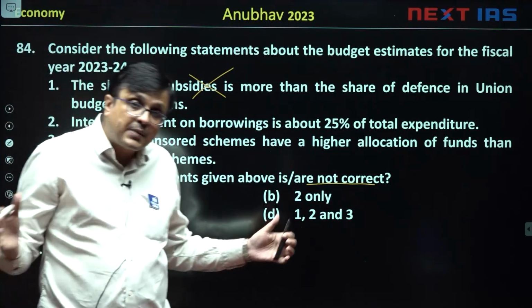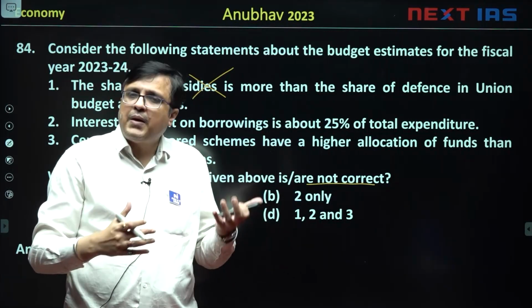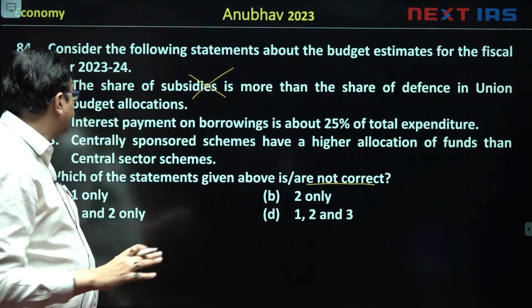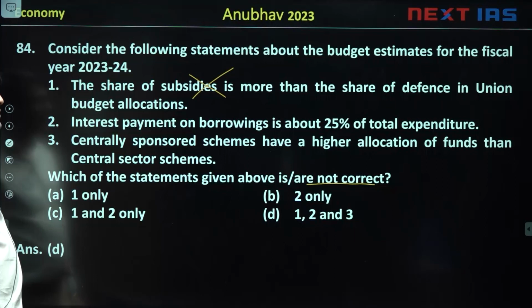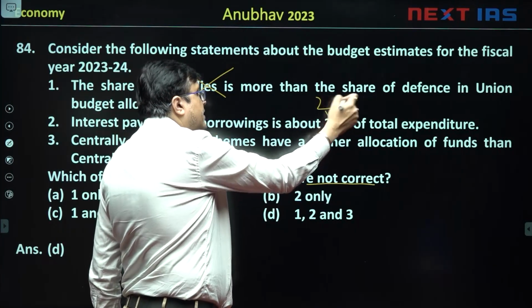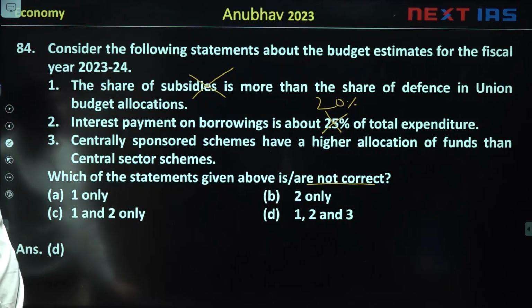हाँ, अगर सारे subsidies ले लें, agriculture, electronic, trade, तो ये बात true होगी. पर जब सिर्फ subsidies लिखा हो, तो ये बात false हो जाती है. Interest payment on borrowings is about 25% of total expenditure. False. It is around 20% of total expenditure. That is why it goes false.